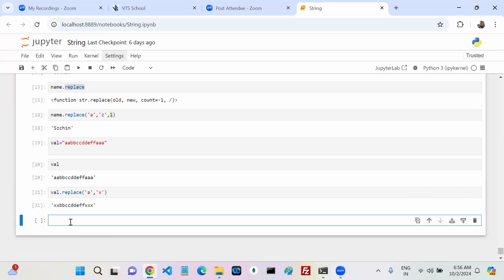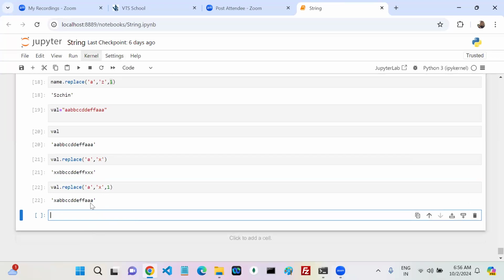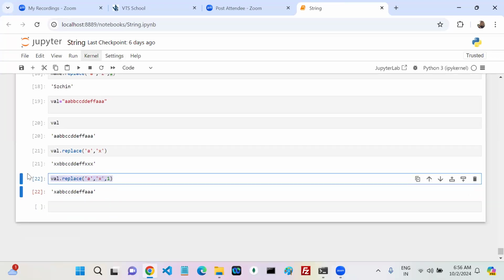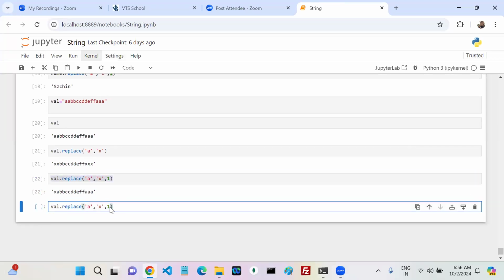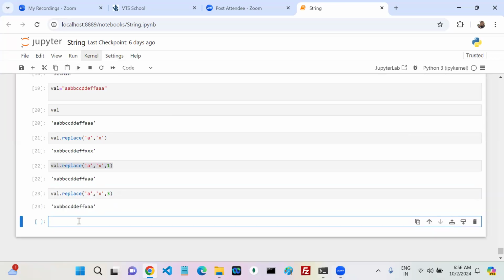Now the same statement, val dot replace A with X. If I put 1, what happened? If I put 3, what happened? If I put 100, what happened?